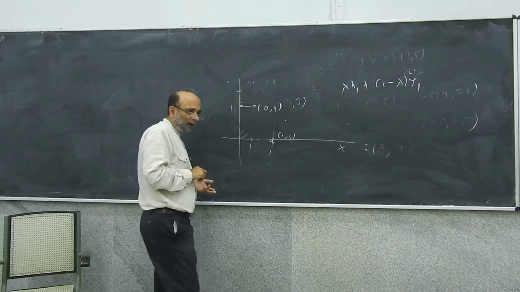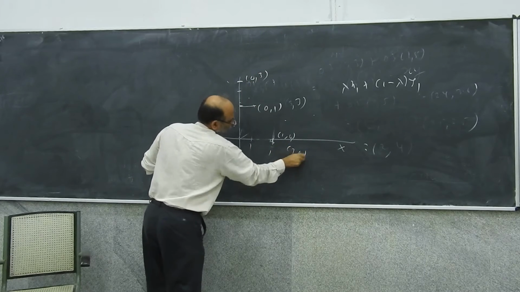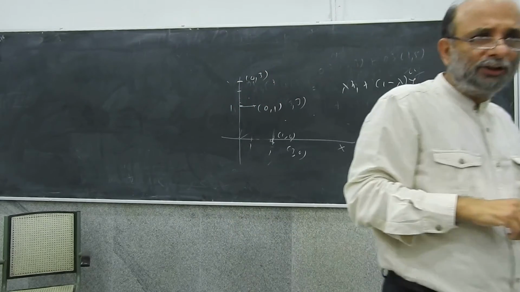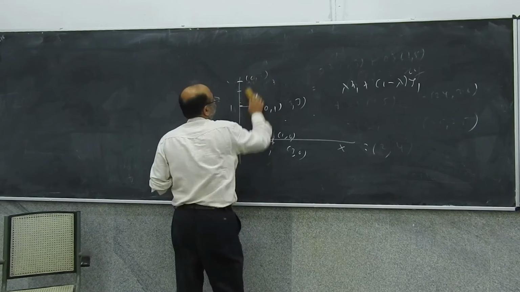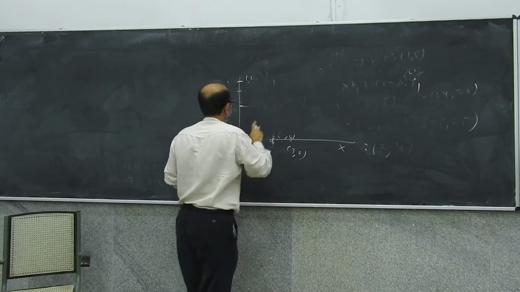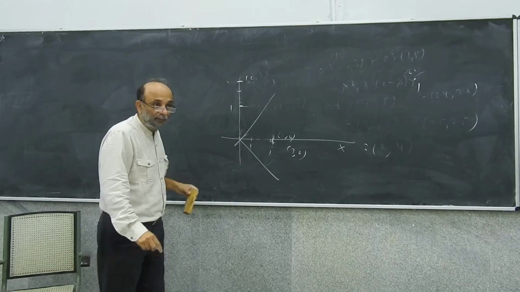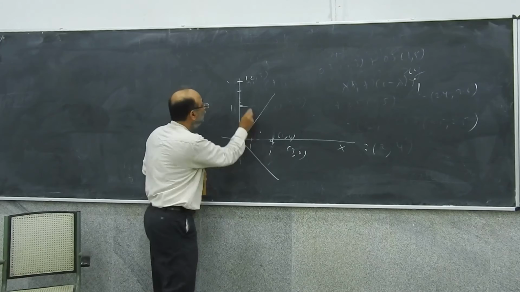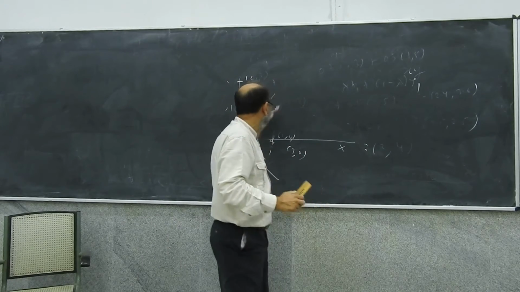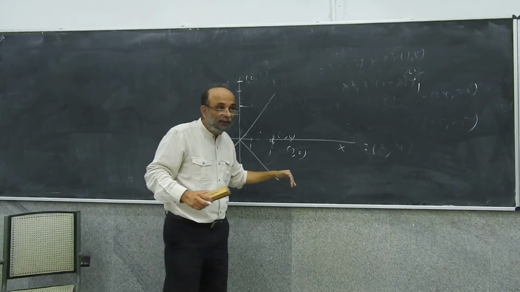For example, instead of thinking of 1, 1, I think of say 0, 3 and 3, 0. The same logic works, right? Sure? Instead of thinking of 0, 3 and 1, 0, I can think of, say, this vector, just that these two vectors are perpendicular to each other. Again, any point here can be thought of as a combination of some point on this vector and some point on this vector by just multiplying. So these vectors will again be the basis vectors, right?